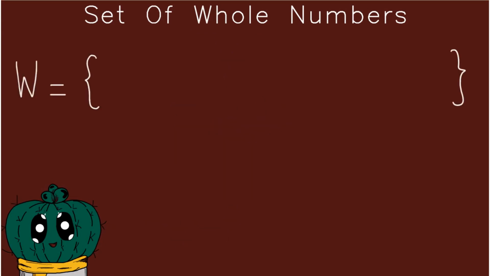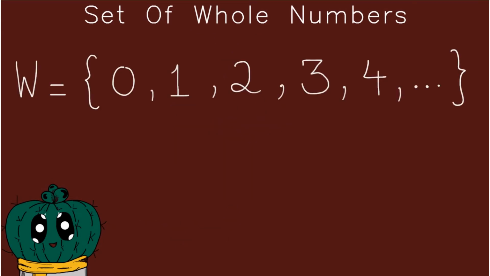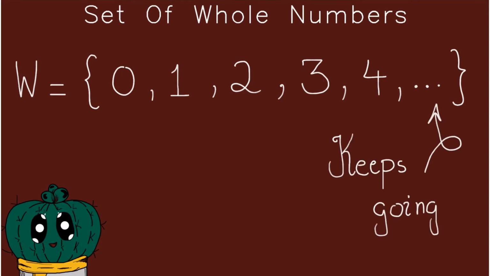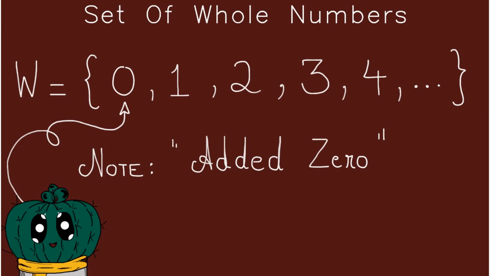Whole numbers are the following. This is the group of whole numbers, and the whole numbers start from the number 0. So we have 0, 1, 2, 3, 4, and then this part tells us that we keep on going. We have 5, 6, 7, 8, and so on and so forth. As you can note over here, something that we have done is we have added the number 0 as a new member inside the group. This is the main difference between this specific group and the previous one which we went through.